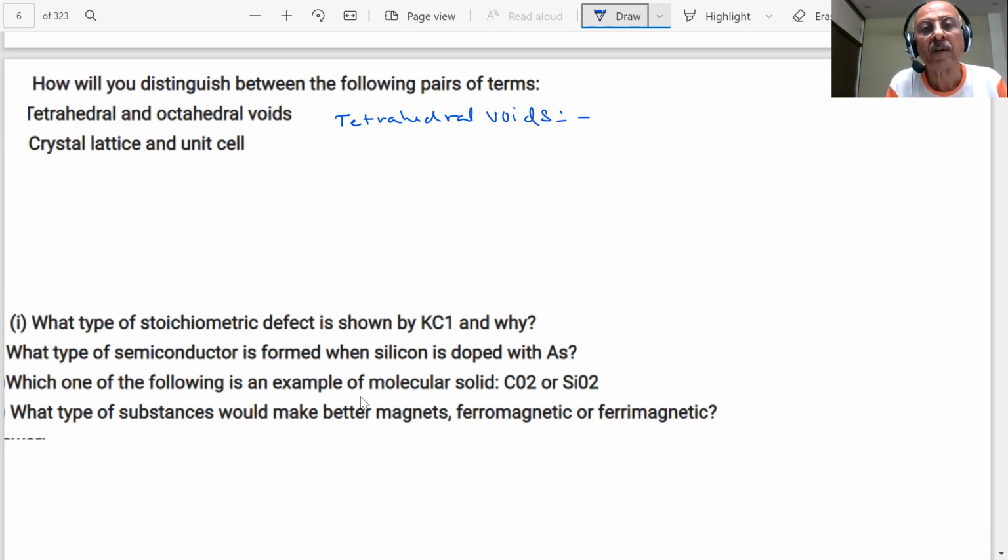A tetrahedral void is formed when the centers of four spheres are joined.